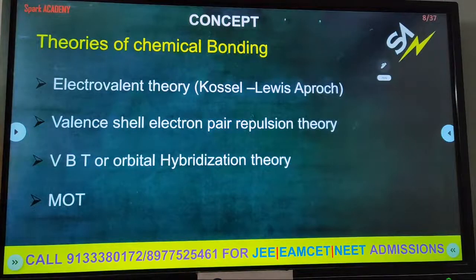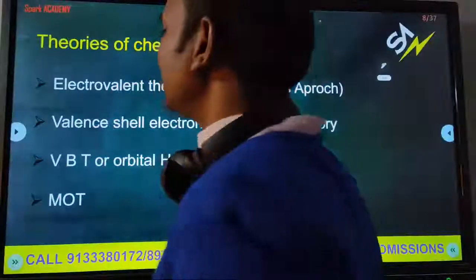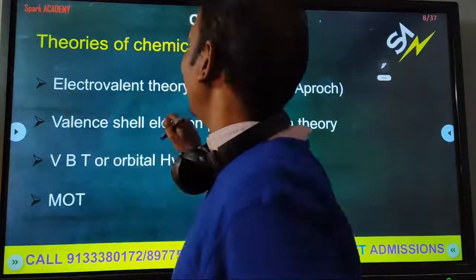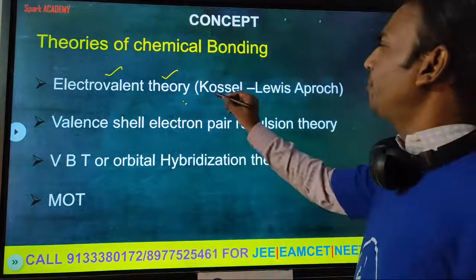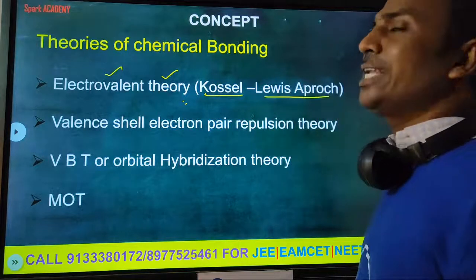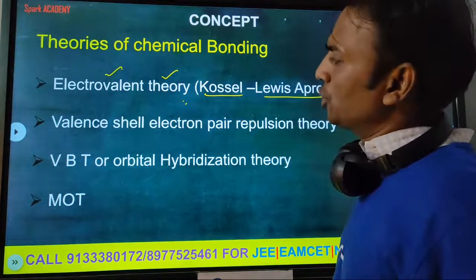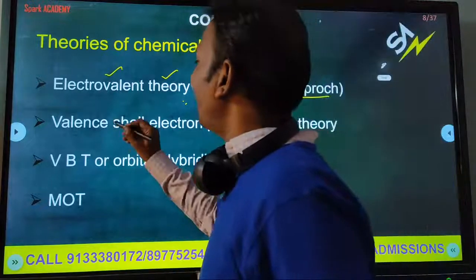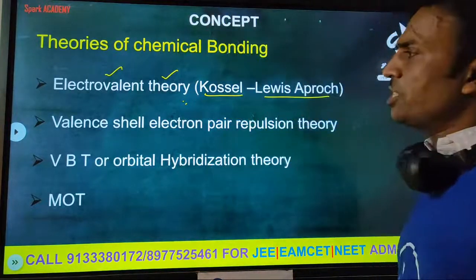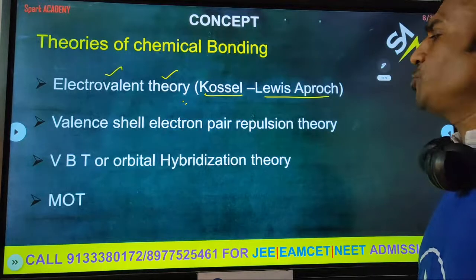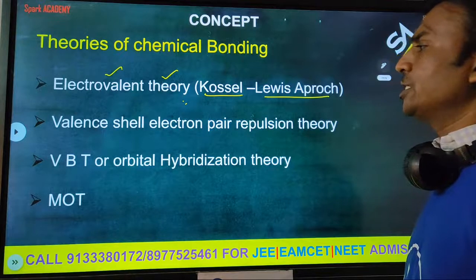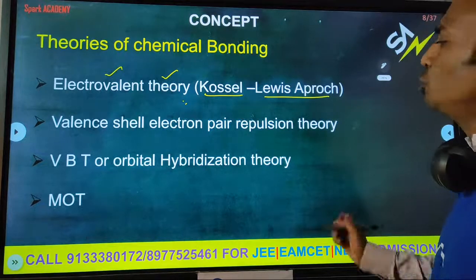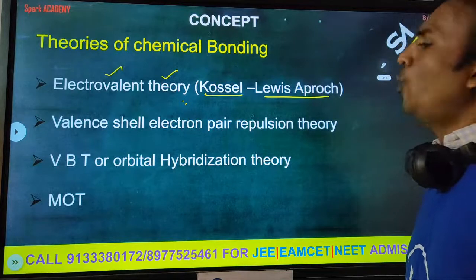Now, theories. What are the theories explaining chemical bonding? The first theory is called electrovalent theory. This theory was proposed by Lewis, so it is called the Lewis approach. The next theory is Valence Shell Electron Pair Repulsion theory, which explains covalent molecules' geometry, bond angle, bond order.